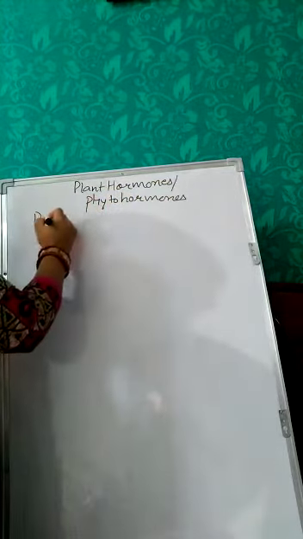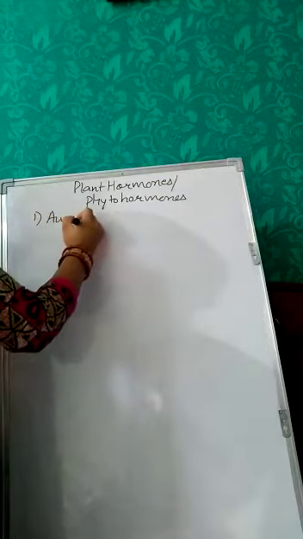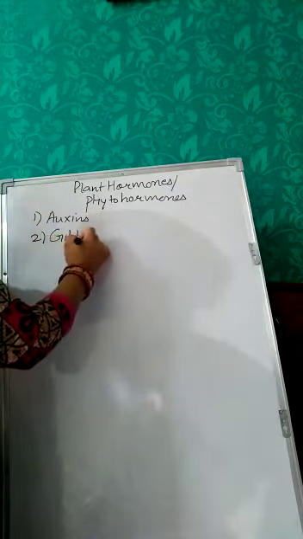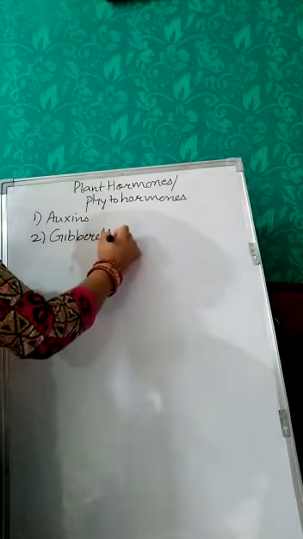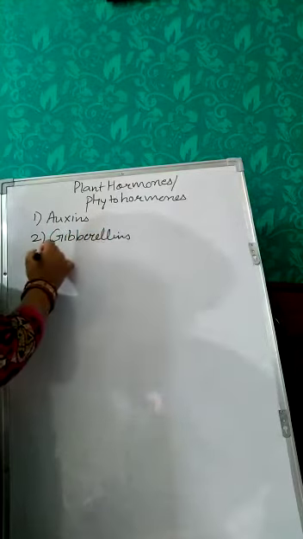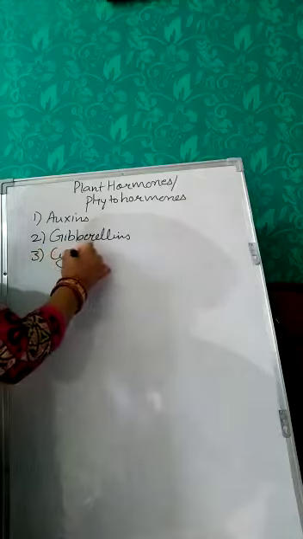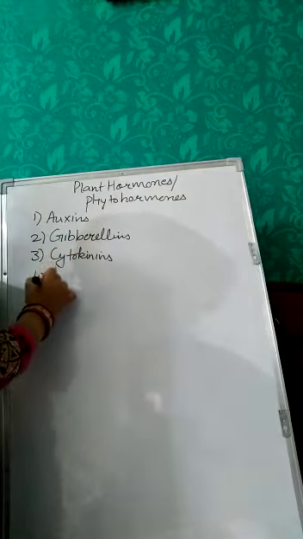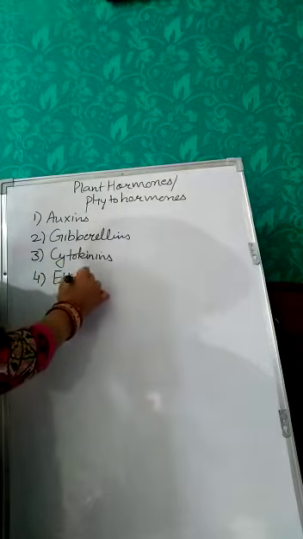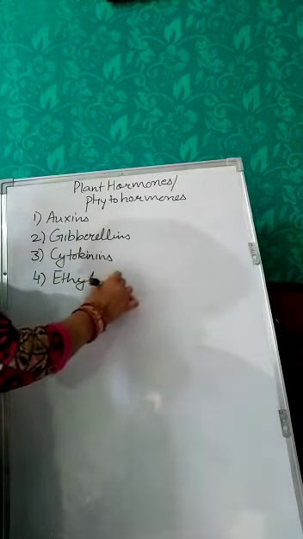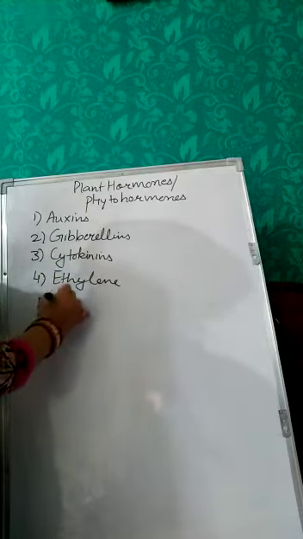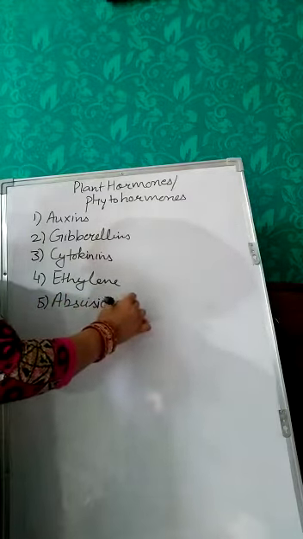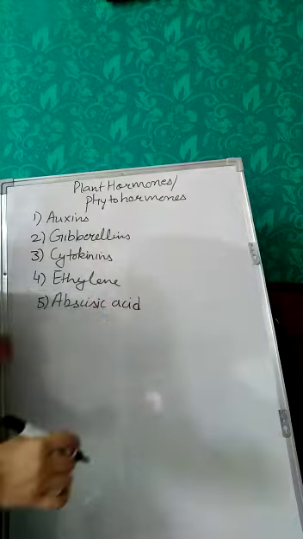These are auxins, gibberellins, cytokinins, ethylene and abscisic acid. So we have 5 plant hormones.